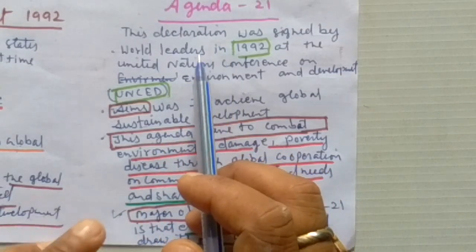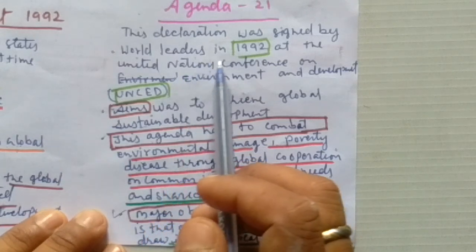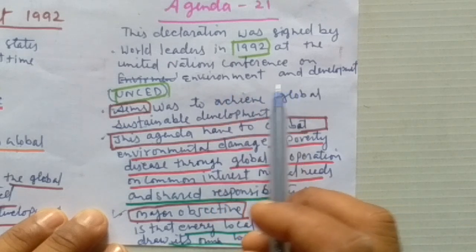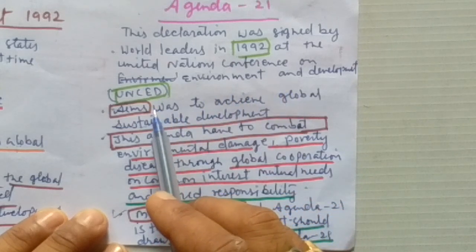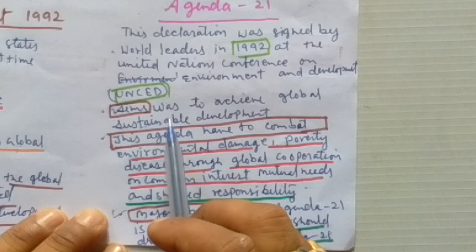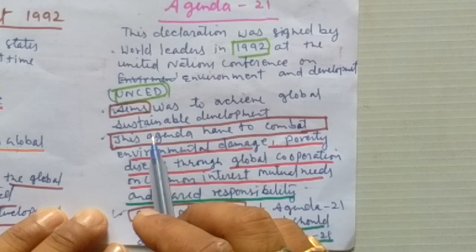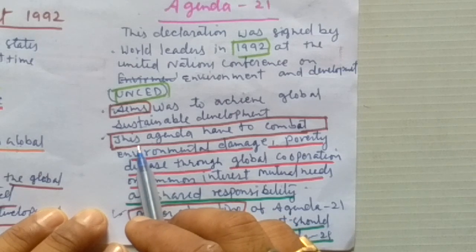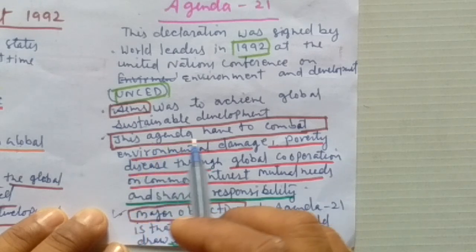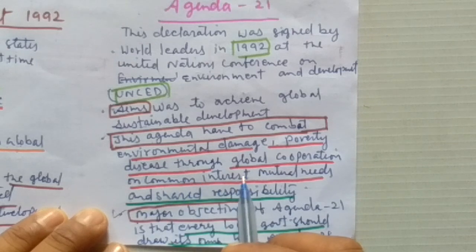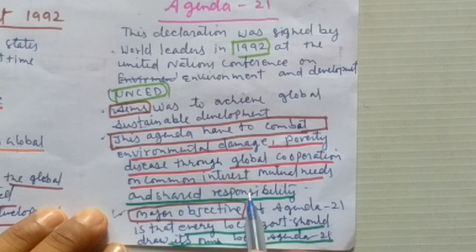Agenda 21, this declaration was signed by world leaders in 1992 at the United Nations Conference on Environment and Development, UNCED. The aim of UNCED was to achieve sustainable development at the global level, which should go up to the local level or the bottom level. This agenda has to combat environmental damage, poverty, and disease through global cooperation on common interest, mutual needs, and shared responsibility.